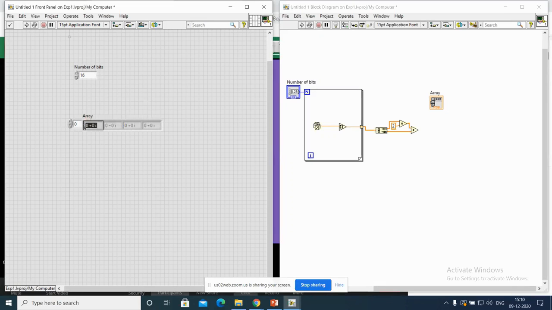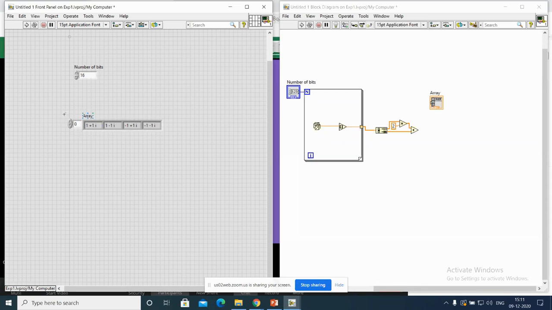Now, see, I'm trying to write it as 1 plus 1i. This is the first one. 1 minus 1i, second one. Minus 1 plus 1i, third one. Minus 1 minus 1i, this is the fourth one. So this is the array we are going to use.